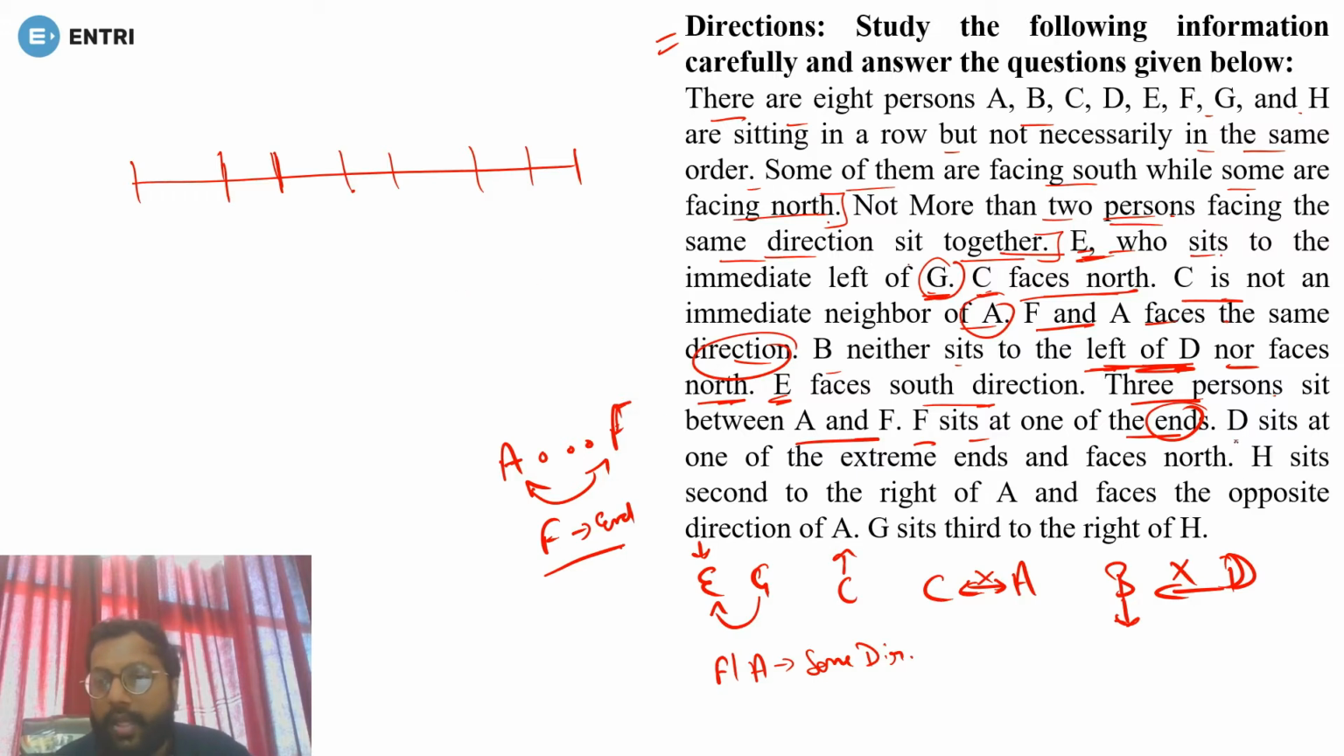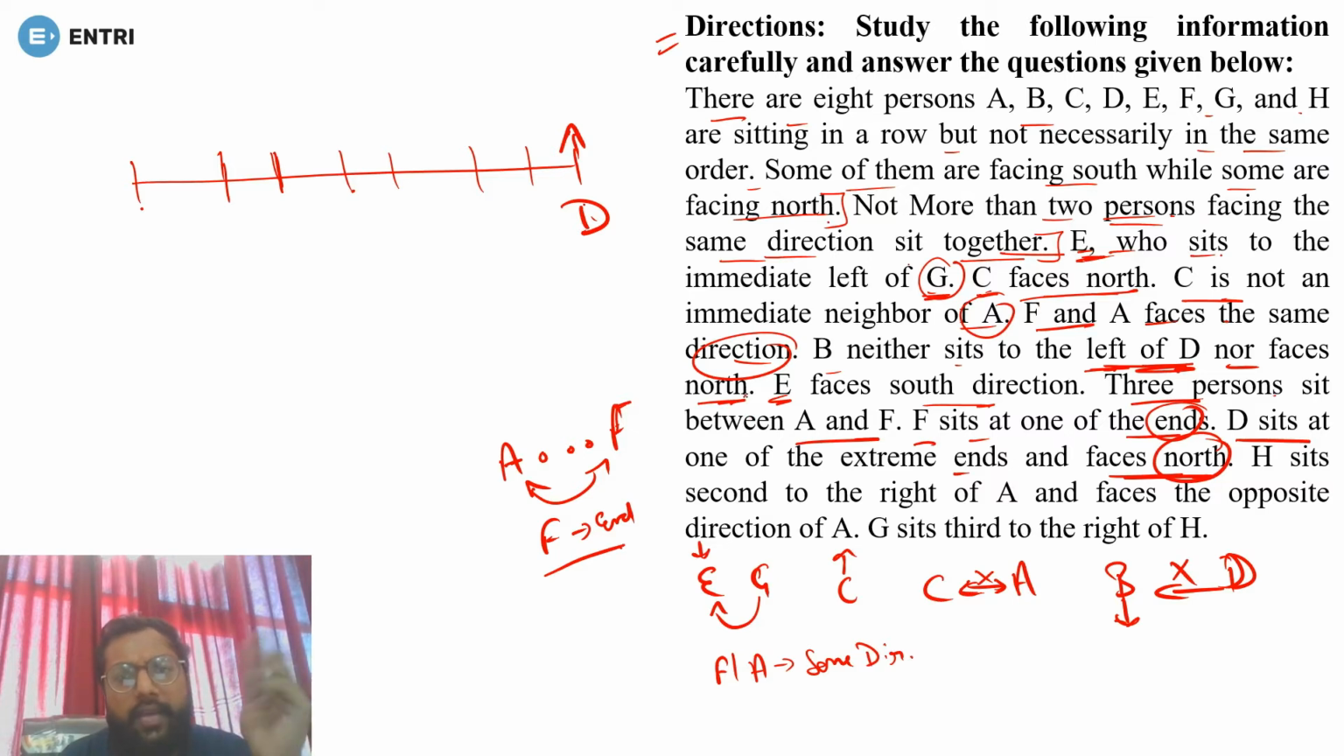Now D sits at one of the extreme ends and faces north. This becomes very important. Just think about it: D is at one of the extreme ends, which means D can be here or here, yes or no? But it is also given that D is facing north. So suppose D is sitting here and facing north,